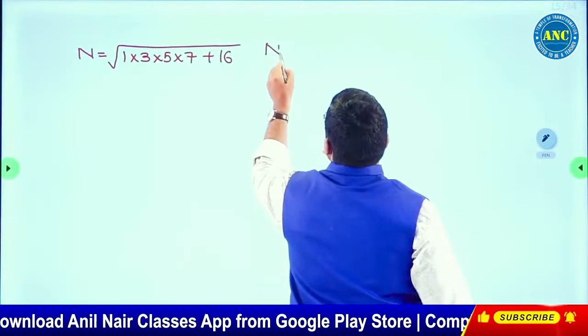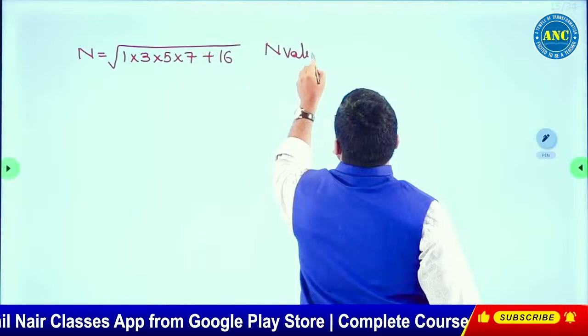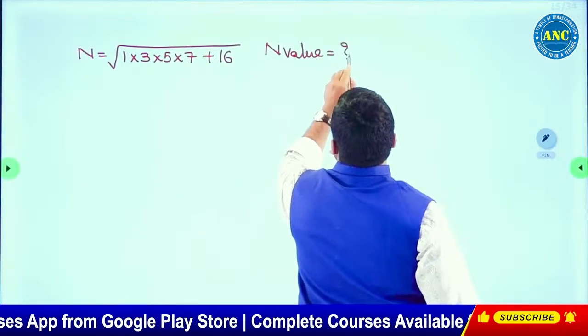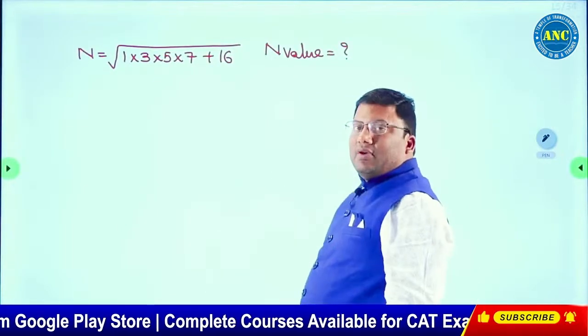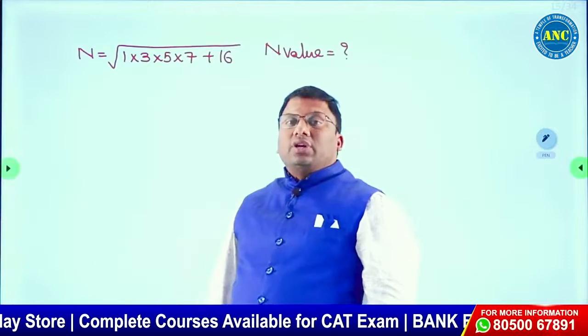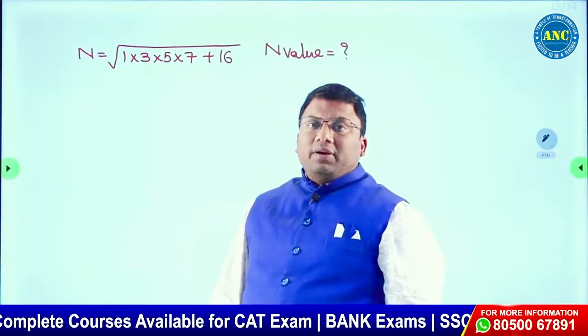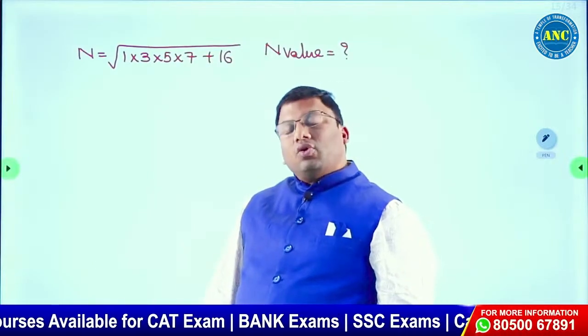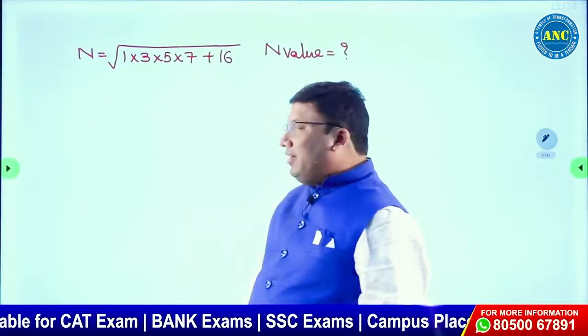I want you to learn one method. One way to find the n value is to do 1 into 3 into 5 into 7, which is 105. Plus 16 is 121. Root of 121 is 11. That anyone can do.